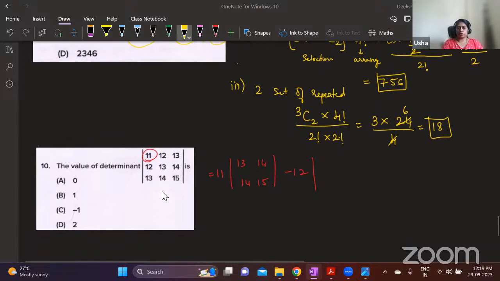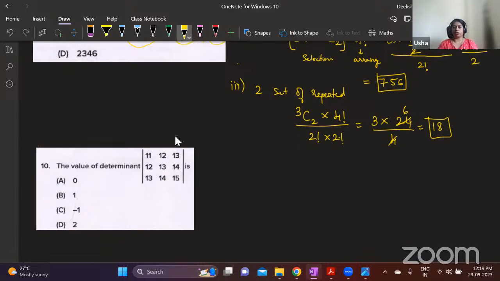Here minus 12 into, you're supposed to take 12, 14, 13, 15. But don't do it this way because this is time consuming. Always, in all your determinant based questions, you are not supposed to solve it that way. In MCQ based questions, you should always be solving using some properties, and that's how the questions will be given. So look at the options.